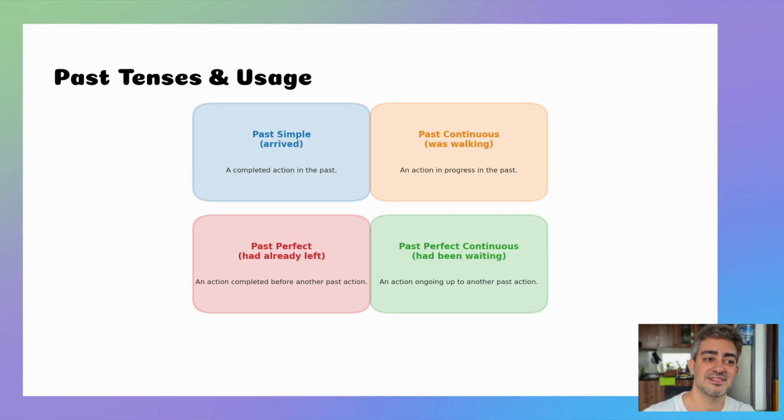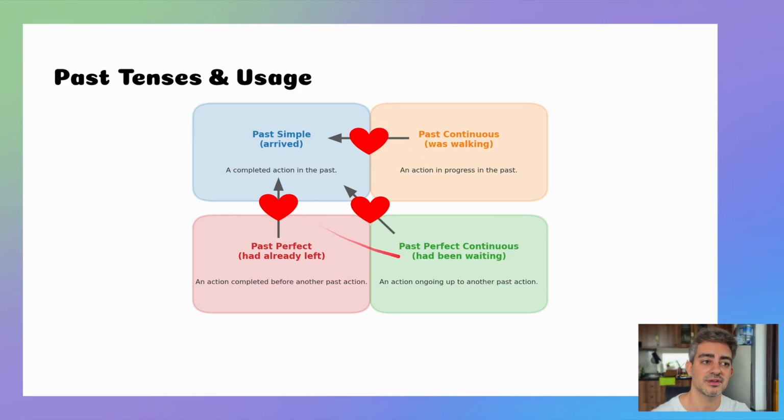Now, it's important to note that these different verb tenses rely on each other. What do I mean by that? I mean that when we use past continuous, we usually use it with a past simple verb. When we use past perfect, we usually use it with a past simple verb. And when we use past perfect continuous, the same. We usually use it with a past simple verb. So you always need the past simple verb to show the time, and then you use past perfect, past continuous, and past perfect continuous to show what happened before or during that time.